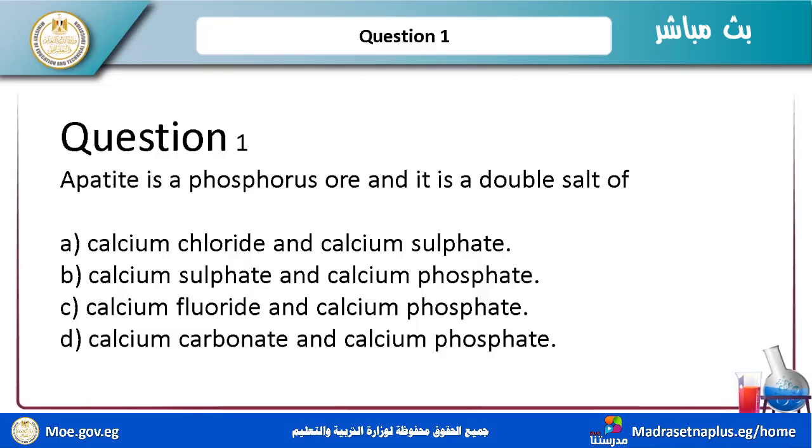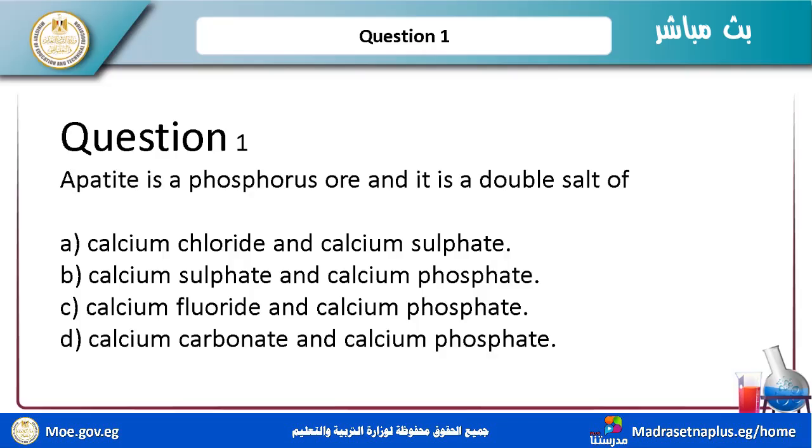Now I have finished these chapters and I will discuss some questions for this chapter, group 5A. Firstly, question number one: apatite is a phosphorus ore and it is a double source of.